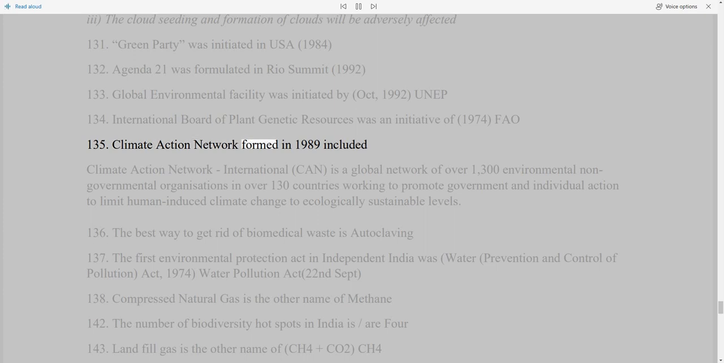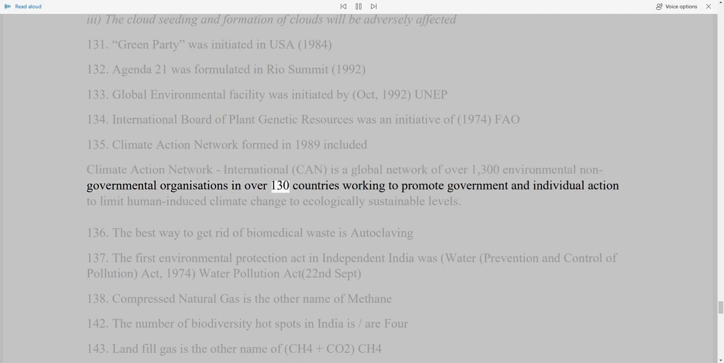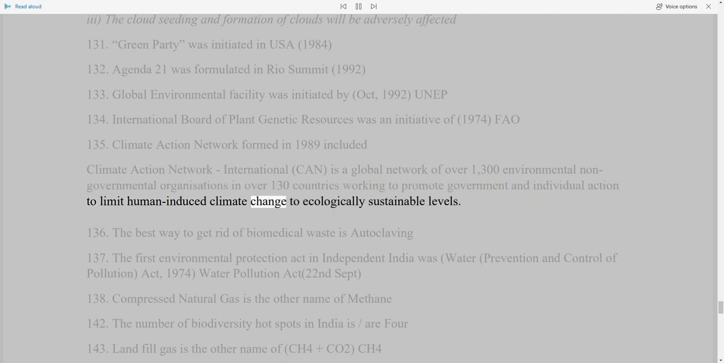135. Climate Action Network formed in 1989. Climate Action Network International, CAN, is a global network of over 1,300 environmental non-governmental organizations in over 130 countries working to promote government and individual action to limit human-induced climate change to ecologically sustainable levels. 136. The best way to get rid of biomedical waste is autoclaving.